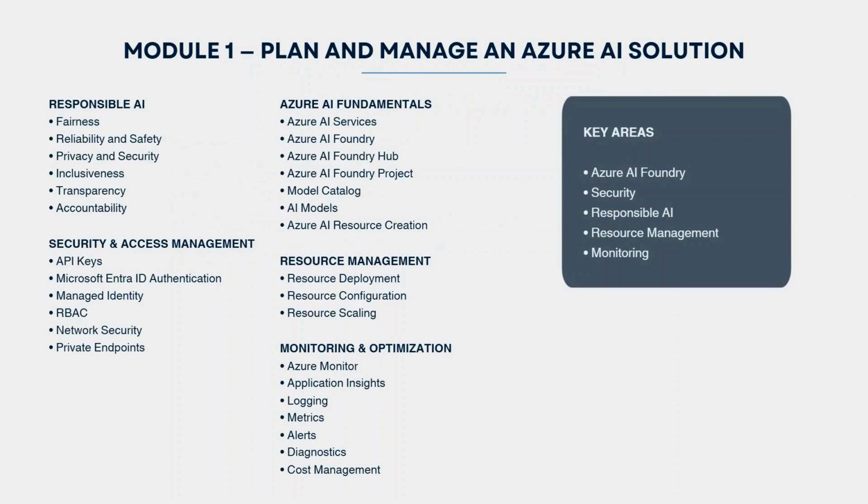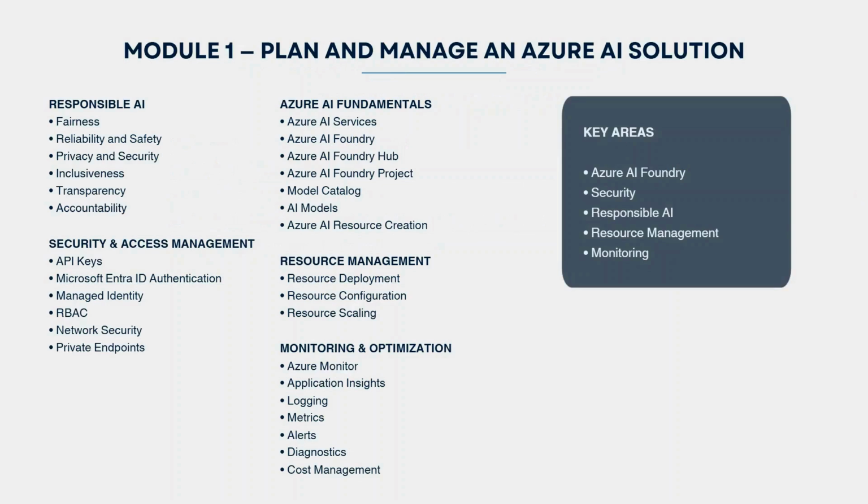So let's start with module one, which is plan and manage Azure AI solution. This module is more about the fundamentals, the foundation. Before building an AI application, you need to understand things like responsible AI, security, Azure AI services, resource management, monitoring, and costing.